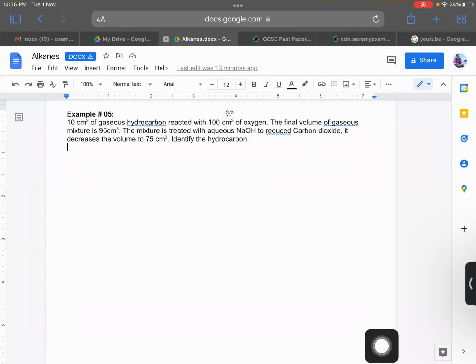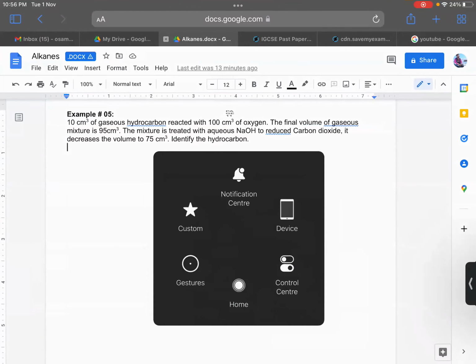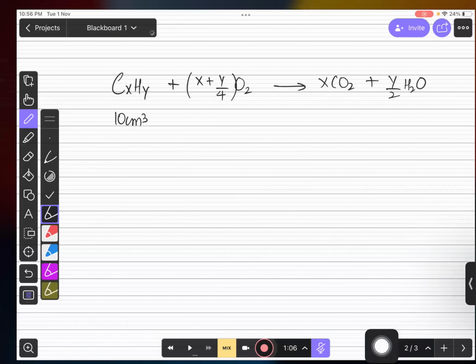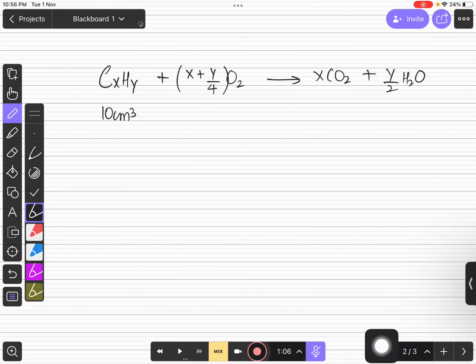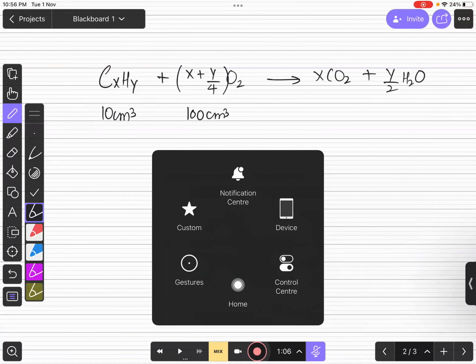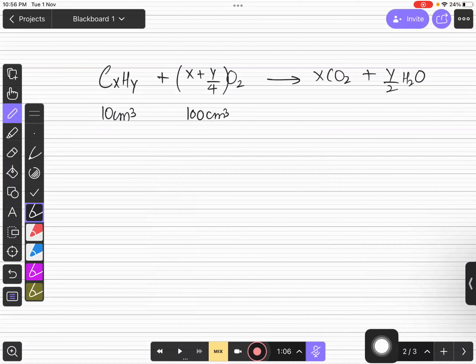So what is the excess amount of oxygen that we used? You can see over here that we use 100 centimeter cube of oxygen. Initially, we have 100 centimeter cube of oxygen, right? And they are saying that once the reaction has been completed, you have 95 centimeter cube of reaction mixture. मतलब वो बोला मिक्सचर जो आपके पास बचा है वो 95, ठीक है ना? उस मिक्सचर में आपके पास रिमेनिंग ऑक्सीजन और कार्बन डाइऑक्साइड जो प्रोड्यूस हुई है वो होगी, है ना?